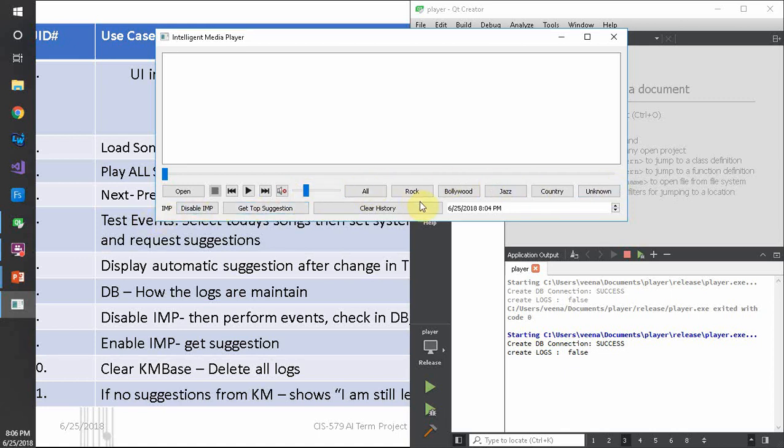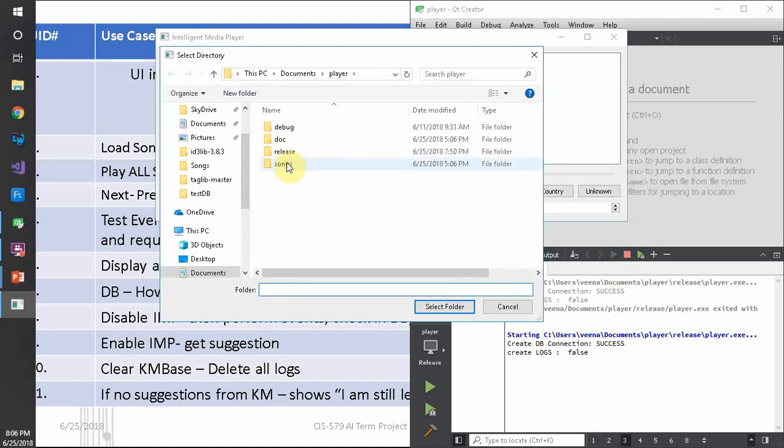And the bottom row is for the intelligent feature: enable or disable the intelligent feature in the system, get top suggestions to invoke the suggestion from the system, and clear history to clear the knowledge base. And the custom clock, for testing purpose, is editable, where I can set different dates and check the system performance. So let's go ahead and load the songs.